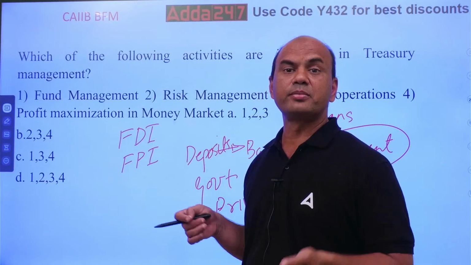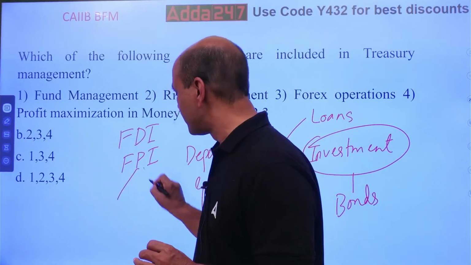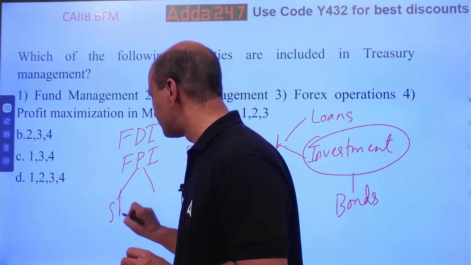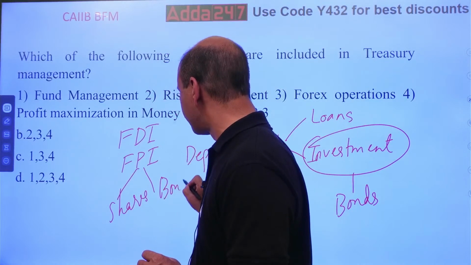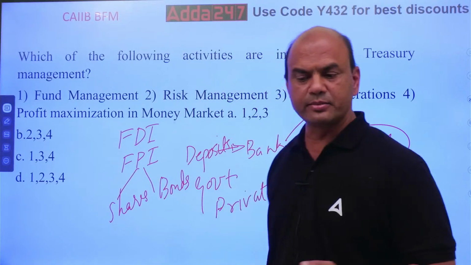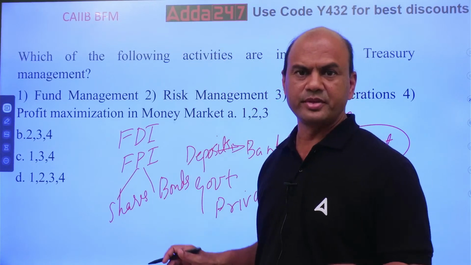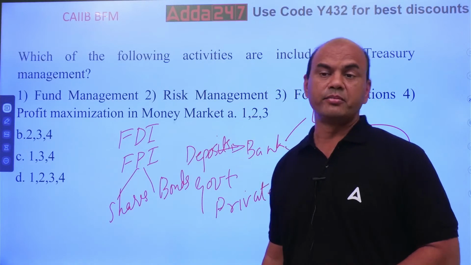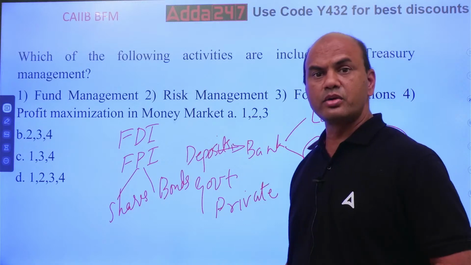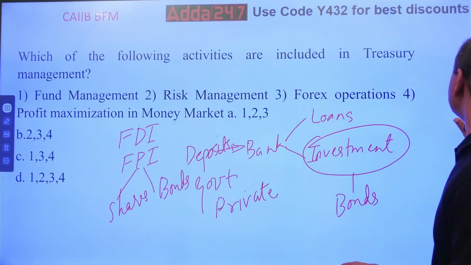FPI means the person will invest either in the stock market, in shares, or in bonds. And whenever he gets the profit, he'll leave. It's that simple. So that's why this treasury is called integrated treasury now, because the treasury is not limited to the local business nowadays. Okay, so coming back, let's move on.